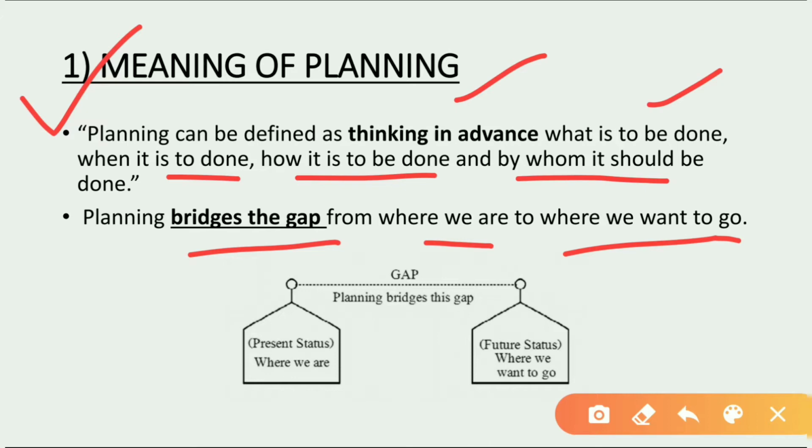Now students, planning generally is done for a stipulated time period. Planning doesn't go endlessly, because we know that our future is uncertain. So planning is done for a fixed time period.